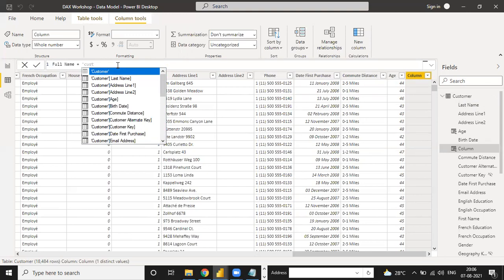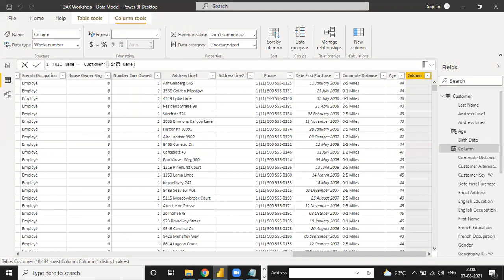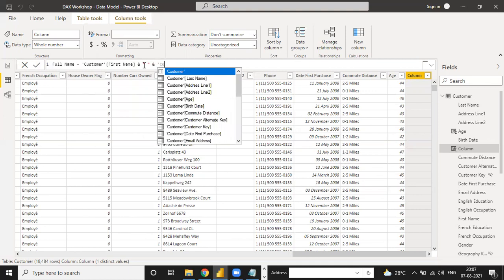So directly go to the customer table. Here is the first name. Click on it, and then you can concatenate using the ampersand symbol. Then there is a space between first name and last name, so you put that here in quotes, and again concatenate with the last name, selecting the customer last name column.